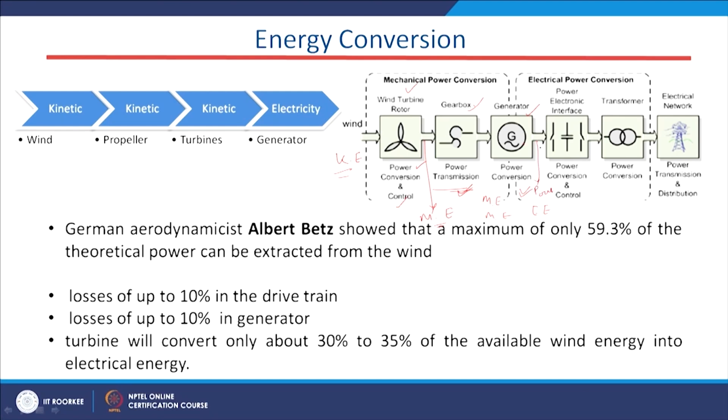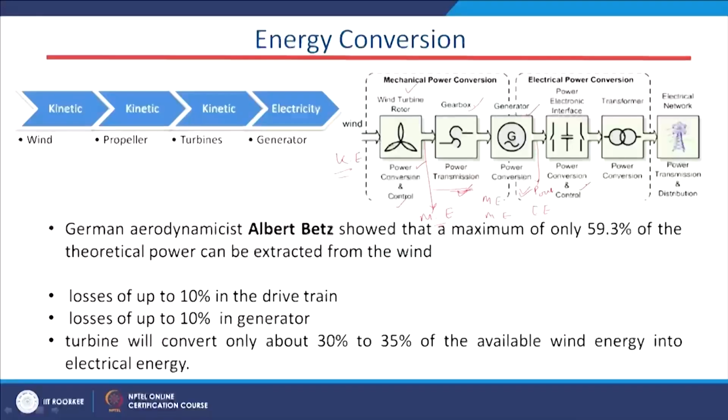Now, after this generator we have a power electronic interface, because in the case of AC circuits we have different systems of frequency. Let us say the wind system has some frequency and our grid has a certain frequency. If we have an electronic interface, we can easily match the frequency of the grid with the frequency generated by the wind energy system. That is quite possible using electronic devices.